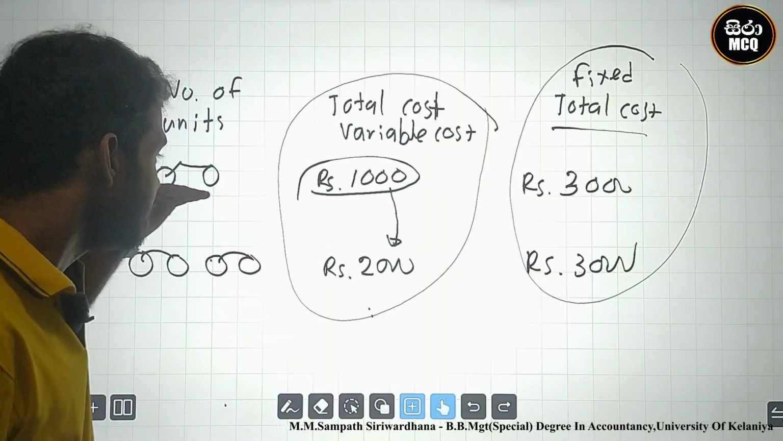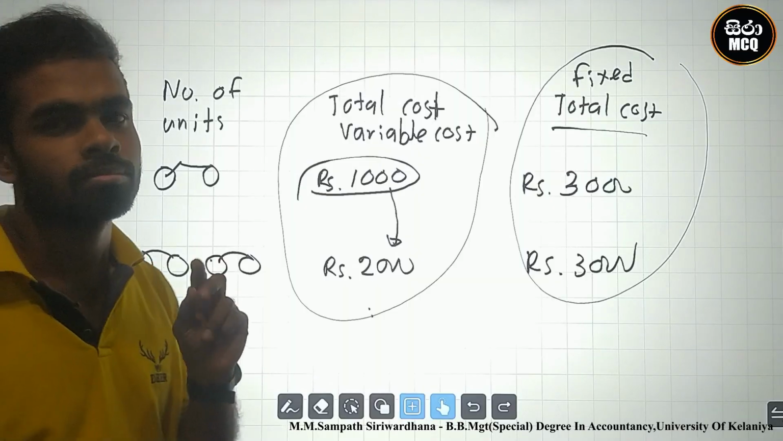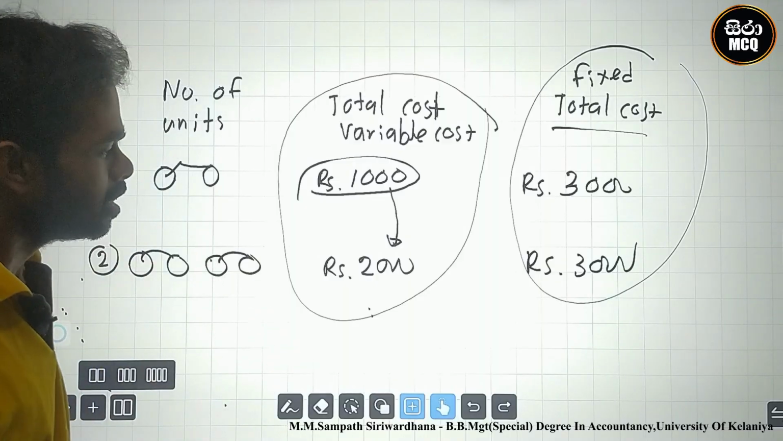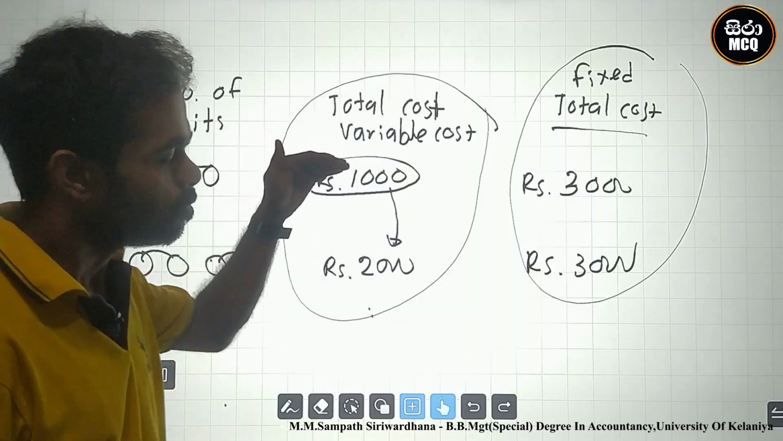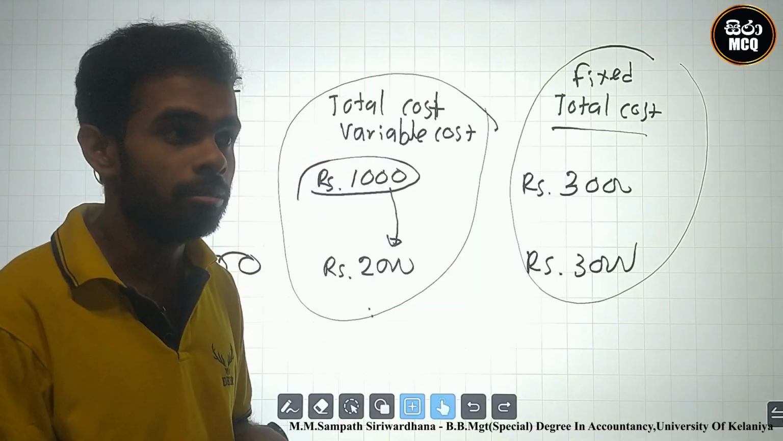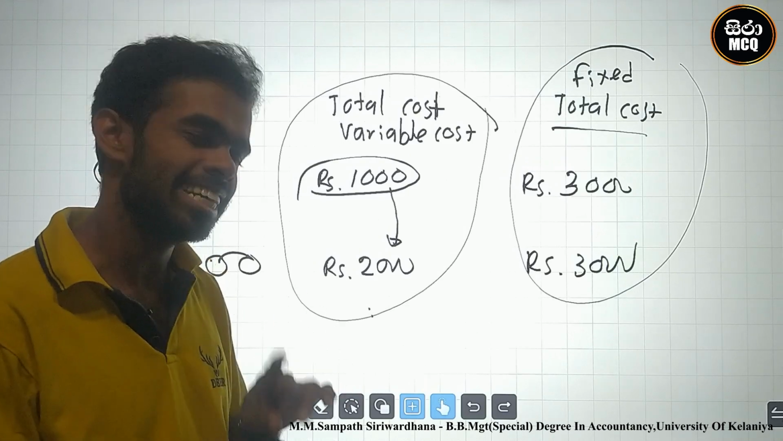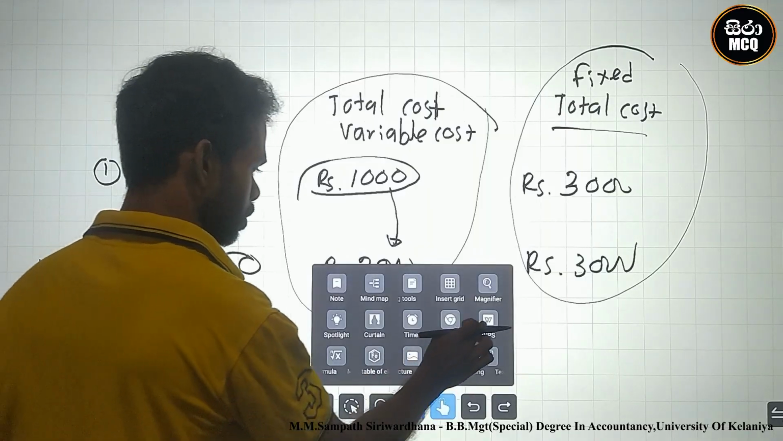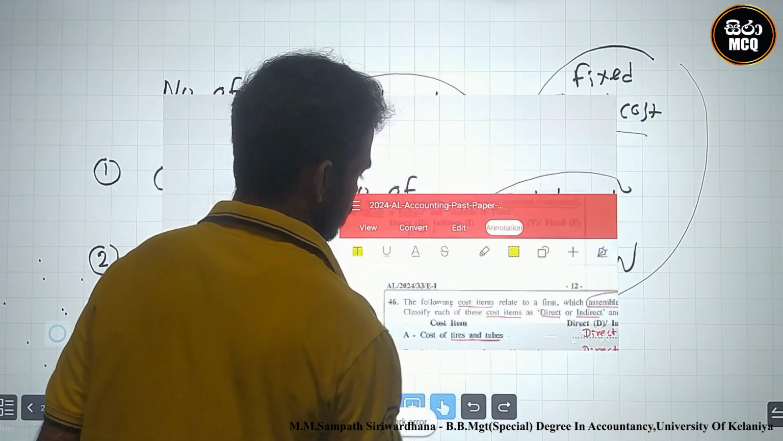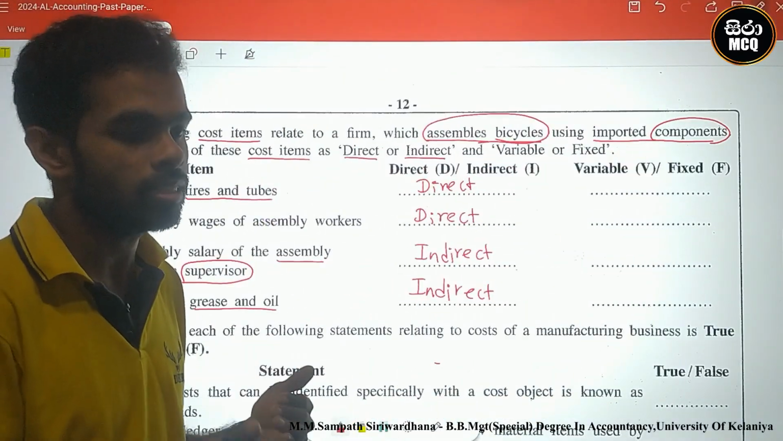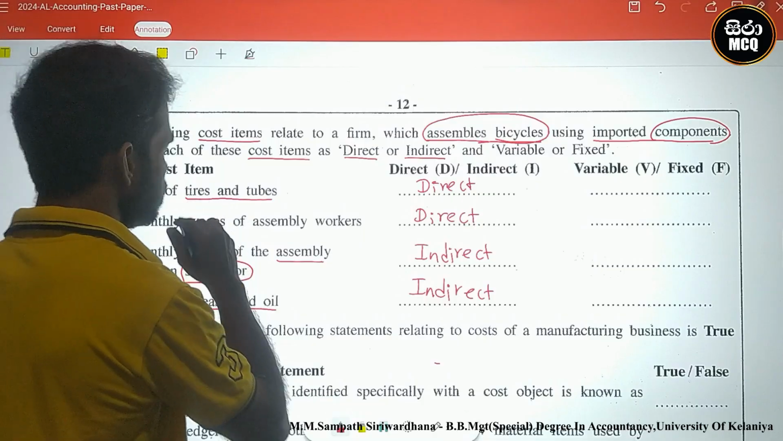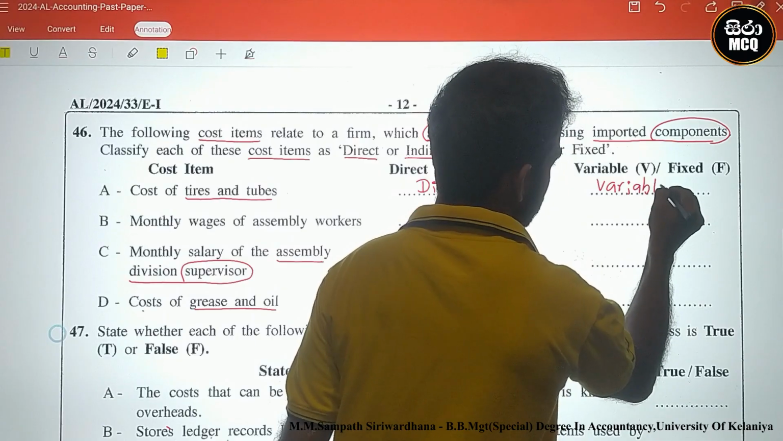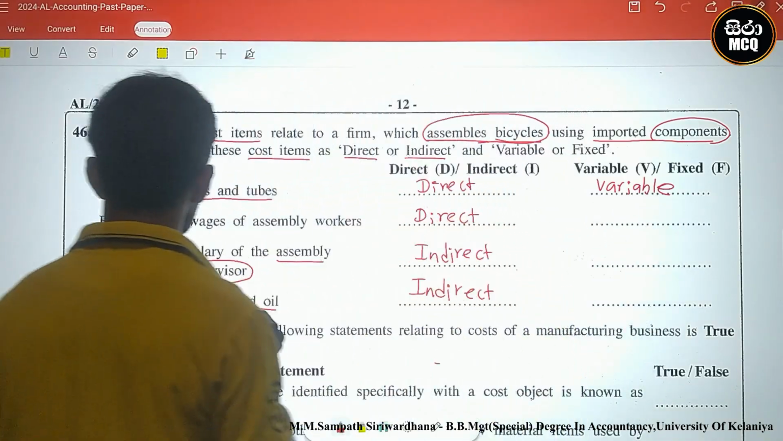Why? Every bicycle includes two tires and tubes. Therefore, the cost should increase based on the number of units. Why? Every bicycle needs tires and tubes. Therefore, this is the variable cost. Again, as the number of units increases, cost should increase. Okay, the cost of tires and tubes is a variable cost.